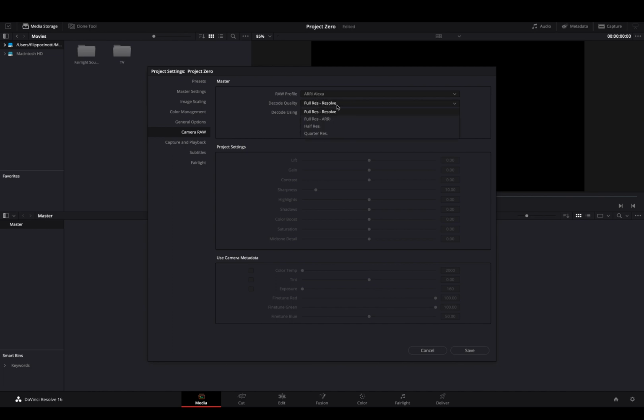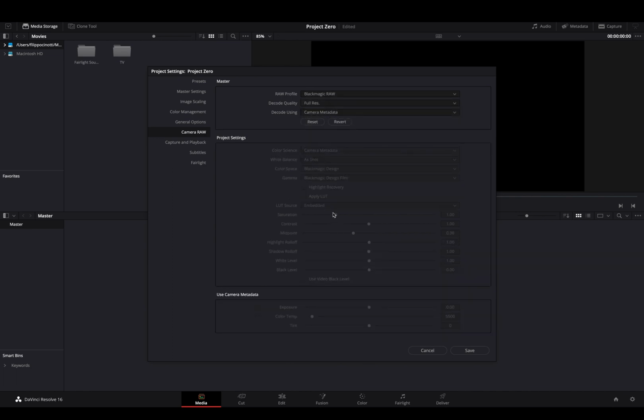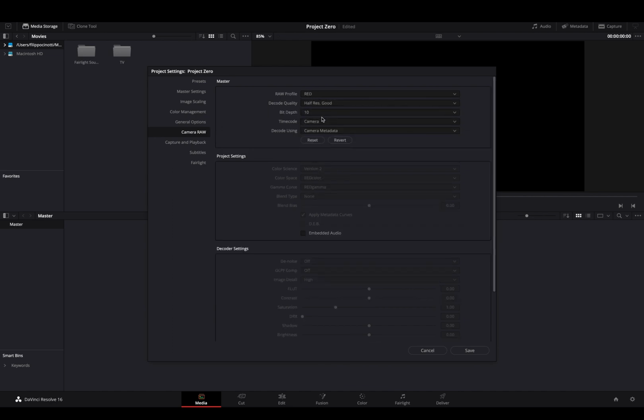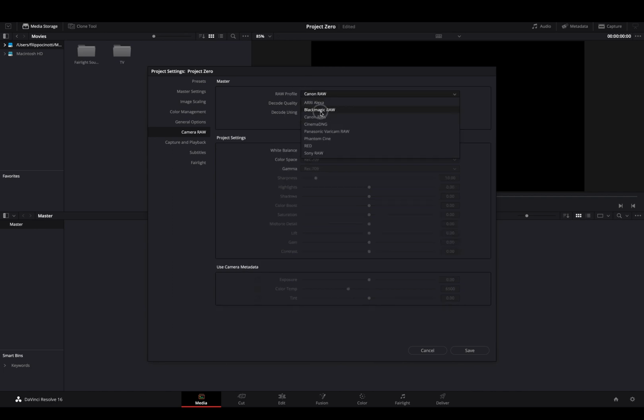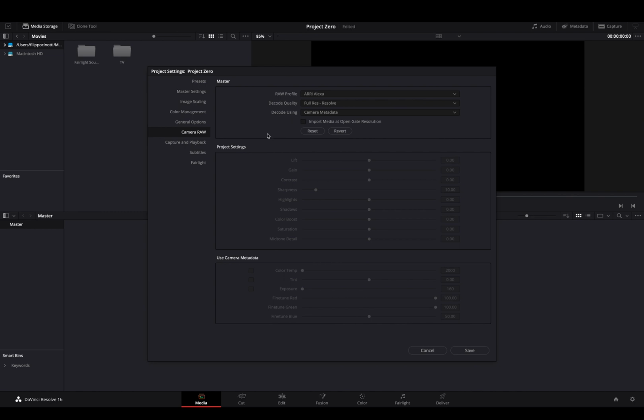You can also customize the resolution of how you're seeing them, but we can also tweak this on the color page, the decoding quality. So just to let you know, if you're changing this, everything changes down there too. By the way, Red has all its implementation that Canon doesn't have, that Blackmagic doesn't have. Every one of these is customized by camera, so that's for your raw footage.